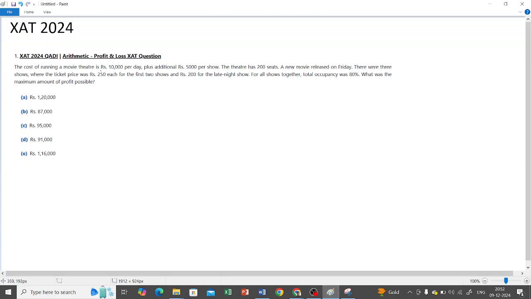The cost of running a movie theater is rupees 10,000 per day. Okay, so this is the fixed cost. Rupees 10,000 per day is the fixed cost, plus additional rupees 5,000 per show.